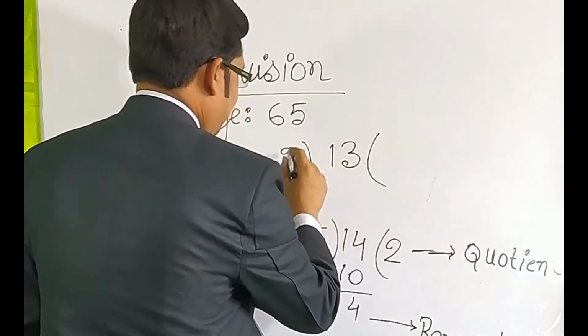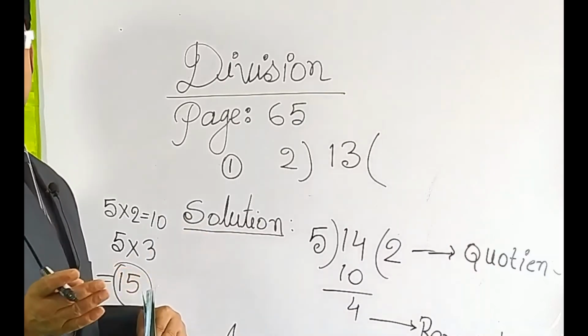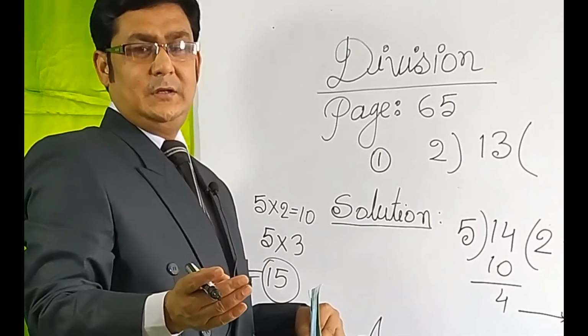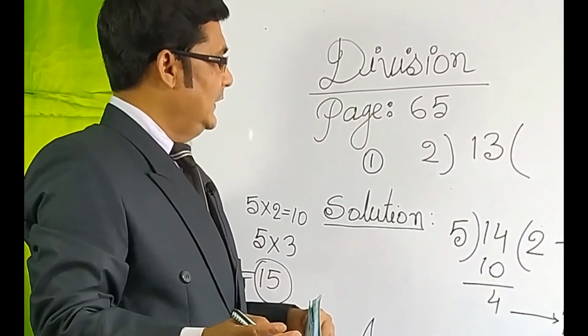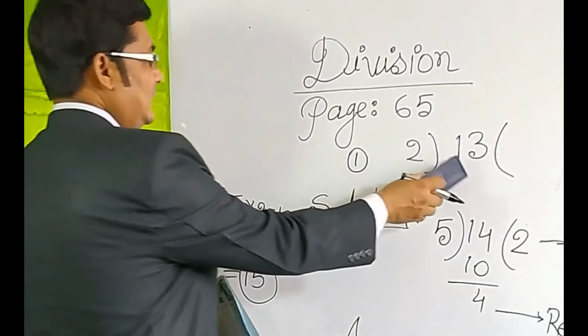Okay, how many times will you multiply? You can take multiply: 2 1s are 2, 2 3s are 6, 2 4s are 8, 2 5s are 10, 2 6s are 12, and 2 7s are 14. But 14 is over 13.